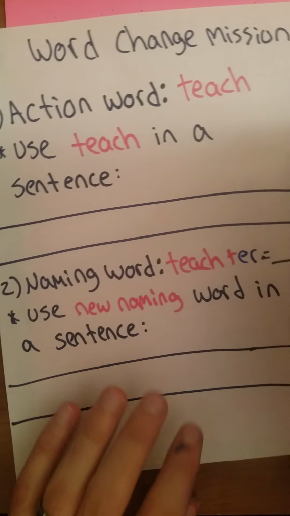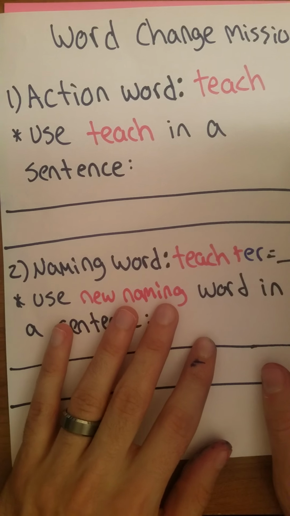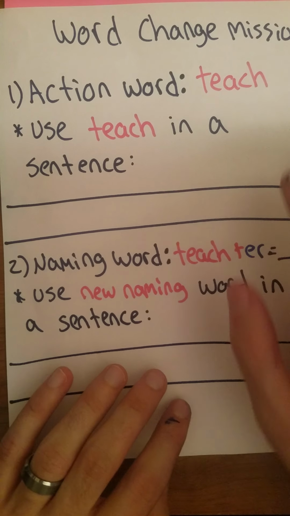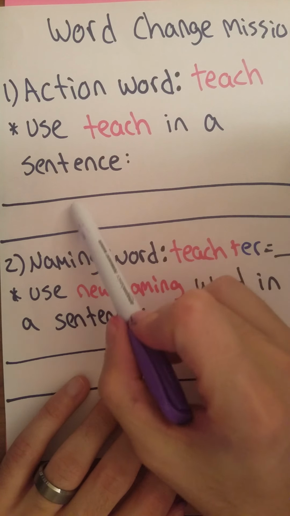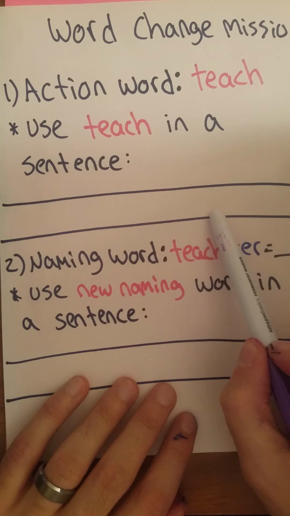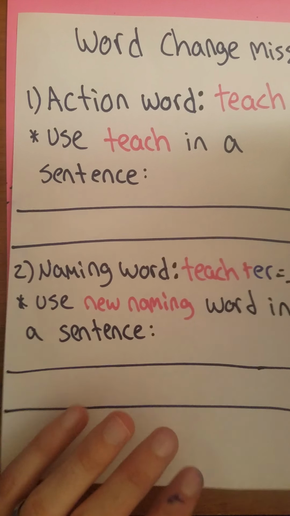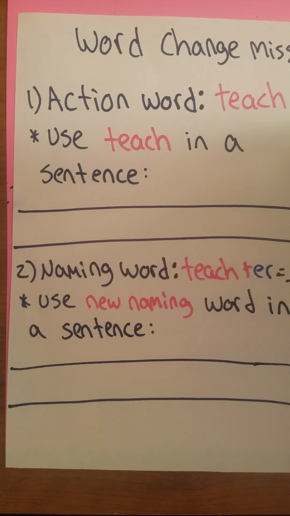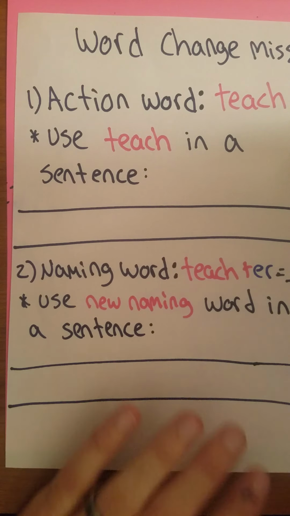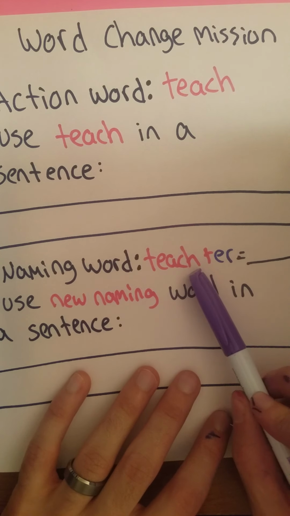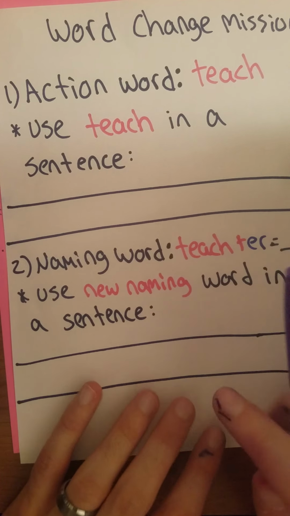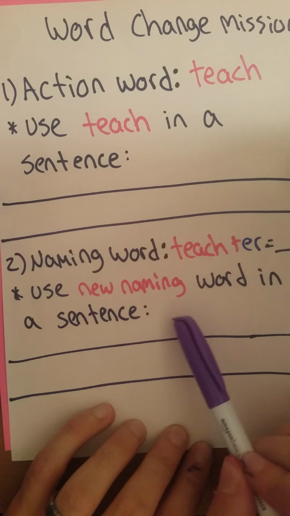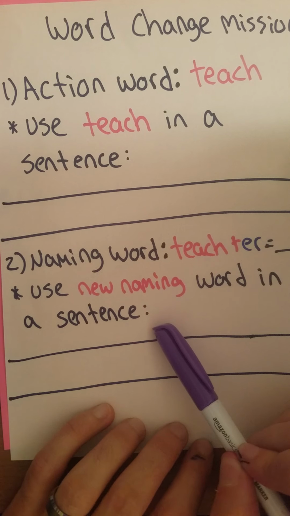Okay, friends, so your seesaw mission today is to do that same exact thing, but your action word is going to be the word teach. So you are going to use the word teach in a sentence and make sure it's an action word. It's the thing that the person in your sentence is doing. And then you're going to add ER to teach and write the new word that makes. Finally, you're going to use that new naming word you created in a sentence.